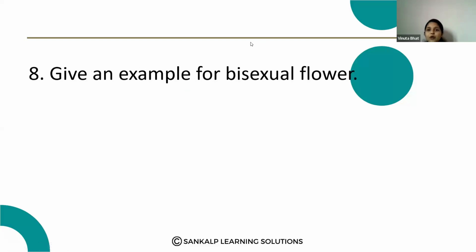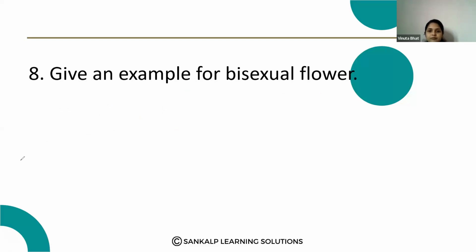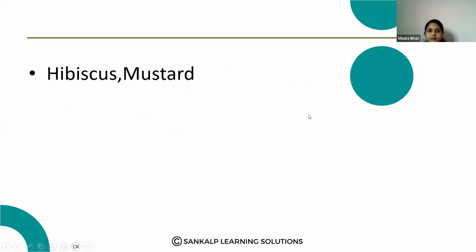Give an example for a bisexual flower, that is the hibiscus flower. Hibiscus is a bisexual flower which contains both male and female reproductive structures. One more example is mustard.